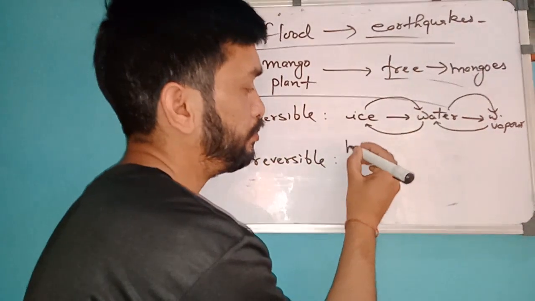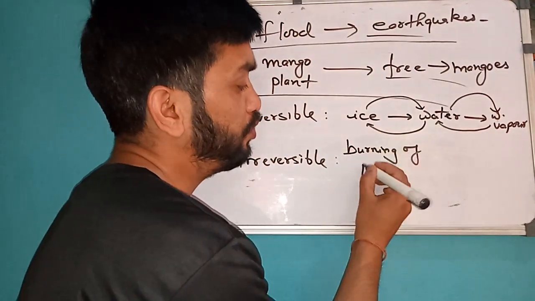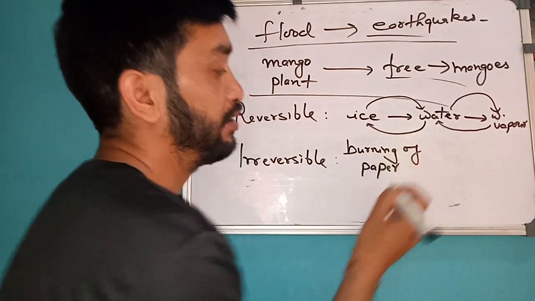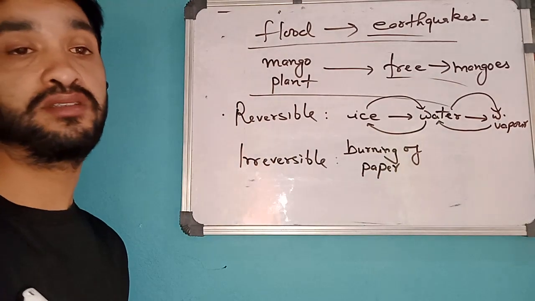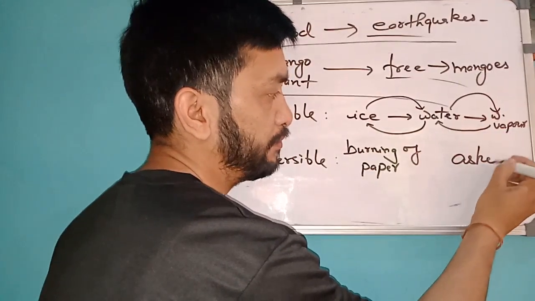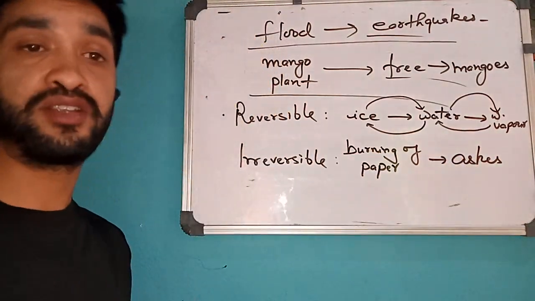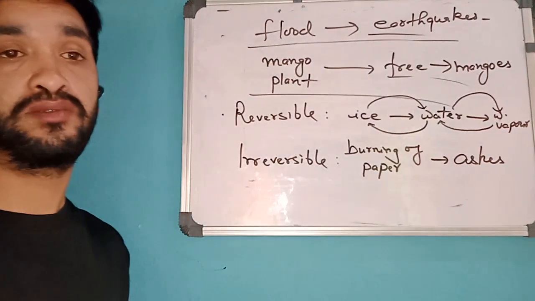Suppose burning of paper. Now use your mind to think, if you burn a paper, is that product reversible? That product is not reversible. Ashes are not reversible. Ashes cannot be converted back to that paper which was burnt.